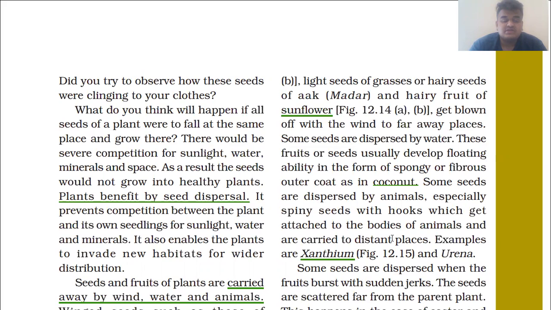What do you think will happen if all seeds of a plant were to fall at the same place and grow there? What will happen if all the seeds of a plant fall at the same place, near the parent plant or at some distance also? So what do you think? There would be severe competition for sunlight, water, minerals and space.